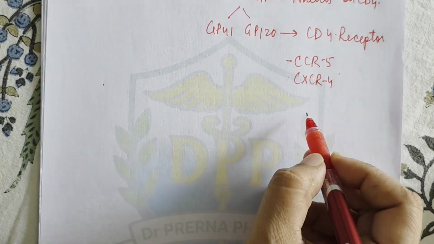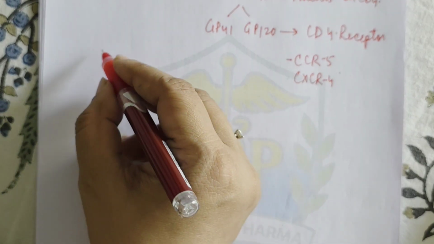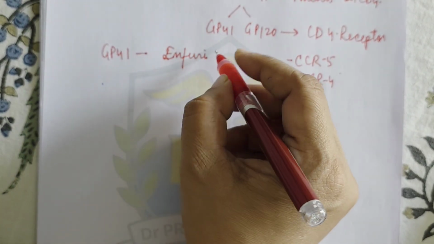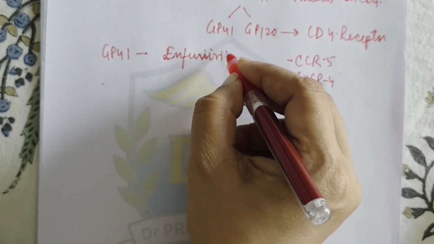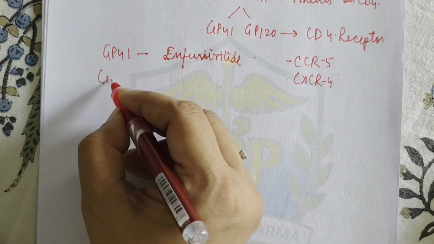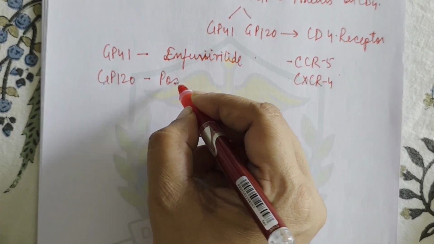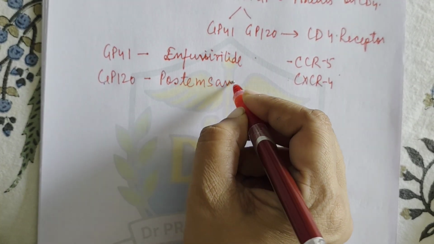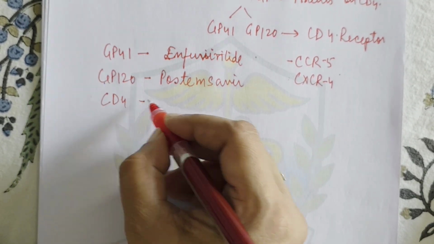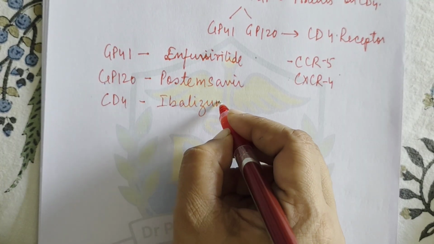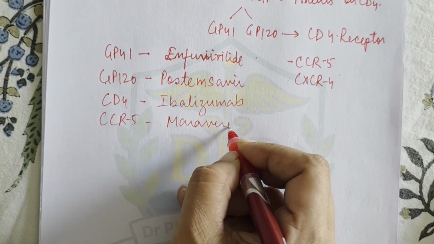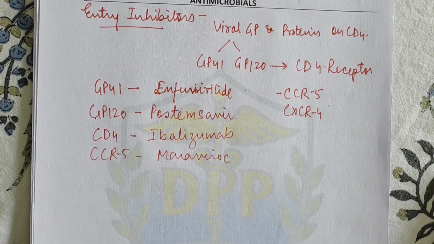The drugs bind to these proteins and inhibit the entry of the virus. So the drug that inhibits GP41 is enfuvirtide, right? Then GP120 is inhibited by fostemsavir. Then CD4 is inhibited by ibalizumab, and CCR5 is inhibited by maraviroc. Okay, so these are the important entry fusion inhibitors.